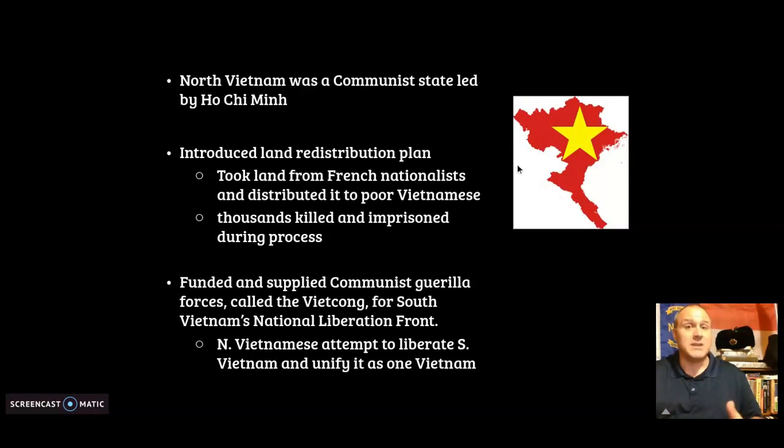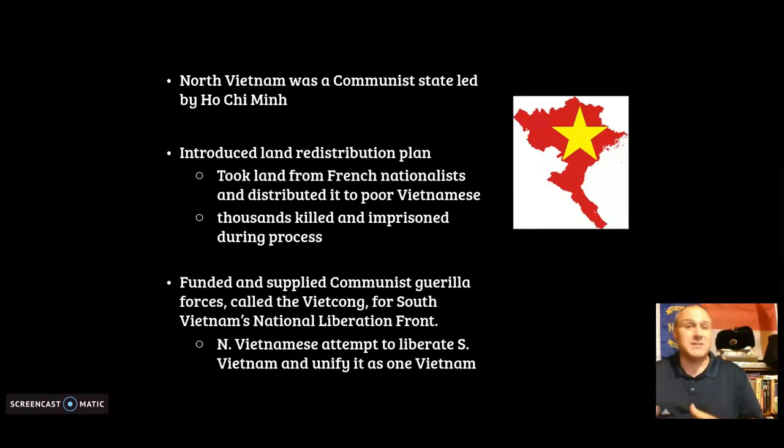Because Ho Chi Minh was a communist. So Ho Chi Minh led northern Vietnam, North Vietnam. And that was the communists. You see right there, the picture on the right-hand side, there's the red Vietnam, which is, remember red, the Red Scare, the idea for communism with the yellow star.